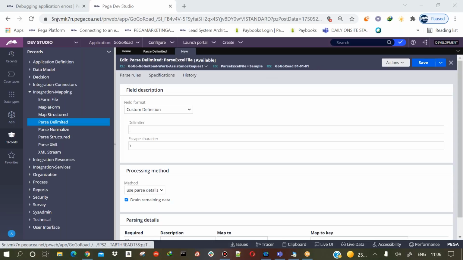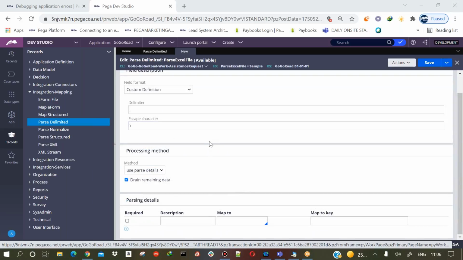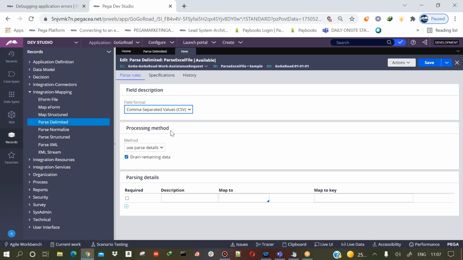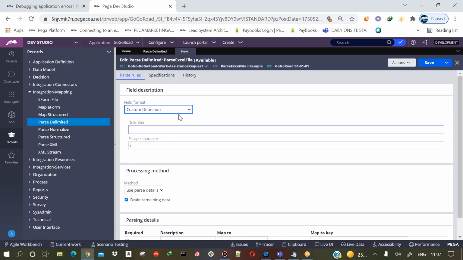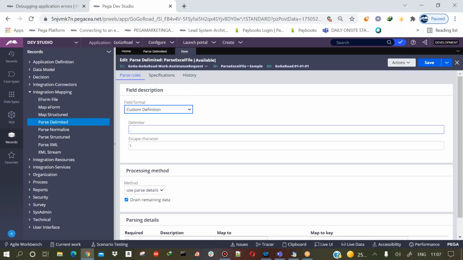Now what you need to do is, here I'll select the option as comma separated values. That means I am getting a CSV file, right? That's the reason I'm selecting comma separated values. For example, if you are not using CSV, let us say you are using some Word document. In that Word document, your data is present like this.